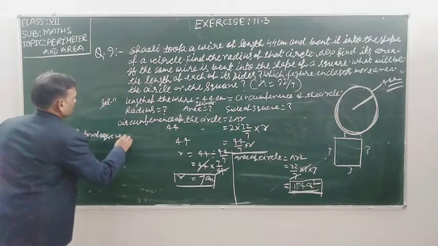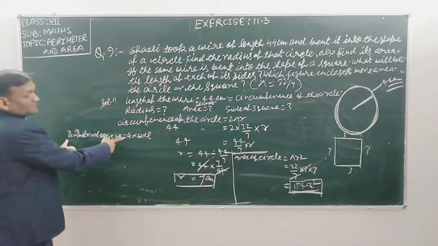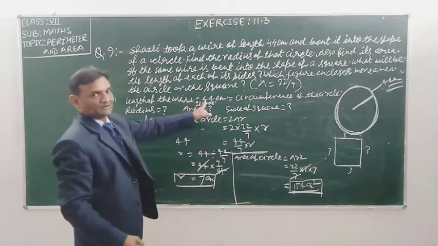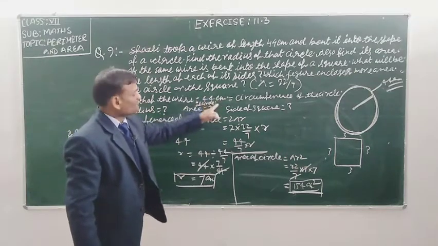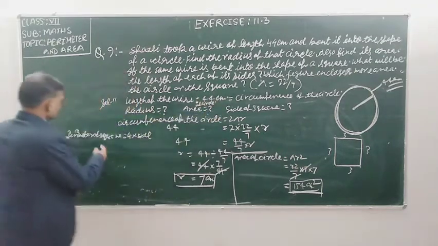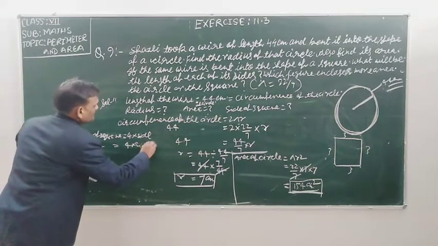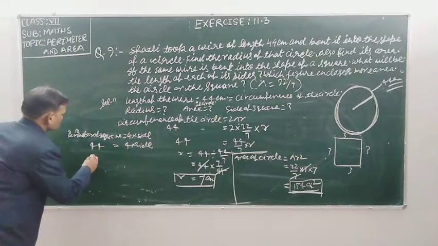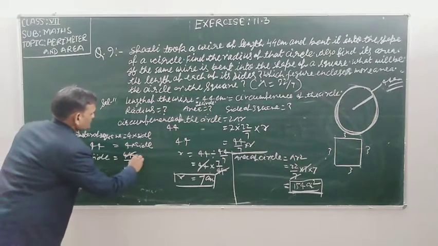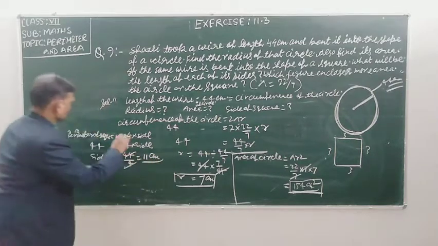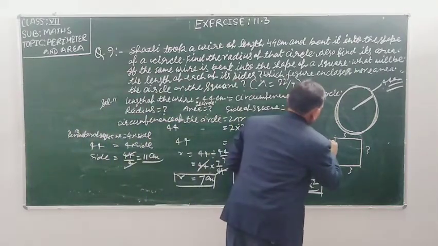Perimeter of square is equal to 4 into side. You know, so perimeter of the square will be 44 centimeter. Why? Because that square is made by the length of 44 centimeter wire. So in the place of perimeter we can write 44. 4 into side, transpose 4 to the left side. So side is equal to 44 by 4, which is 11 centimeter.